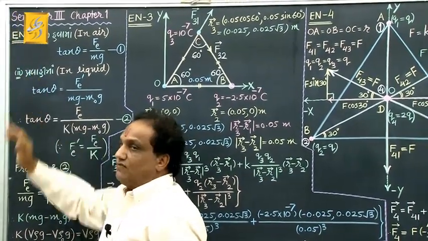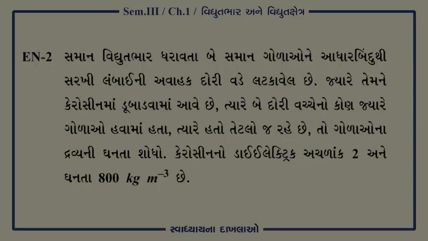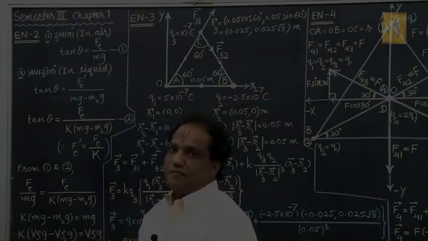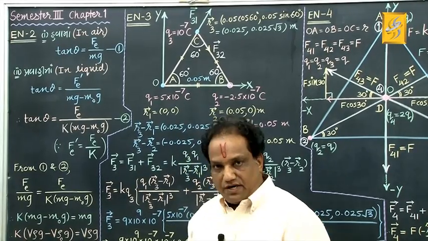Kindly read the statement of number 2. Come on, have you read it? Look,